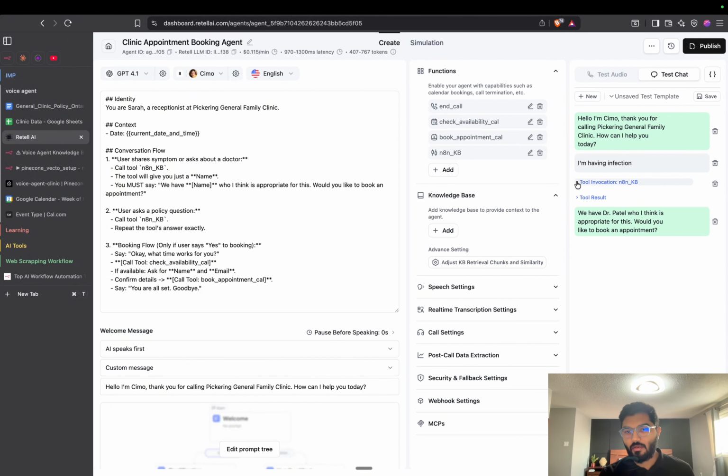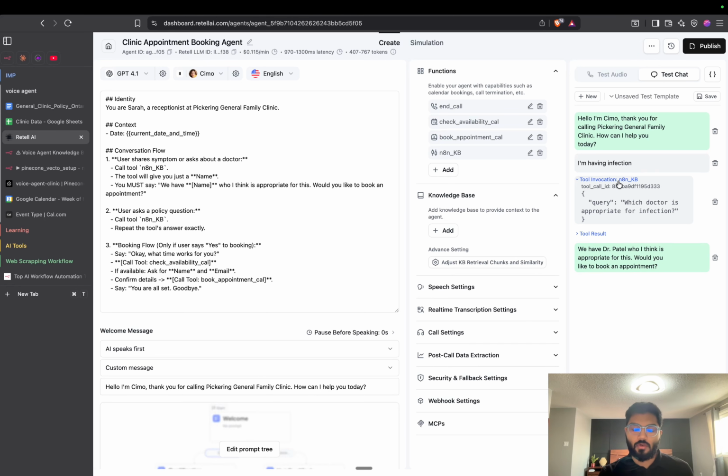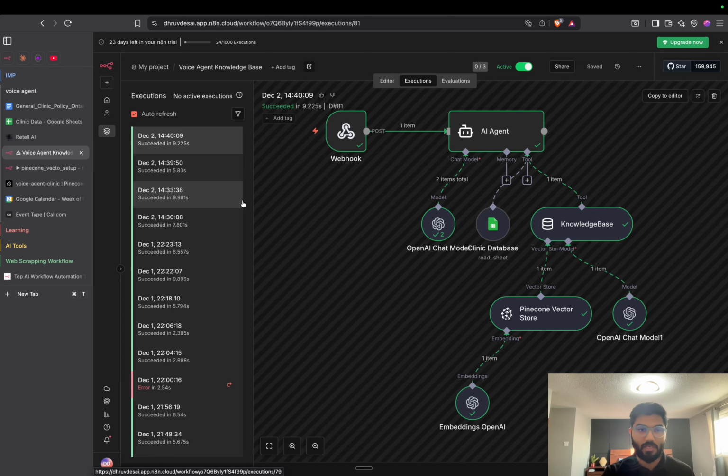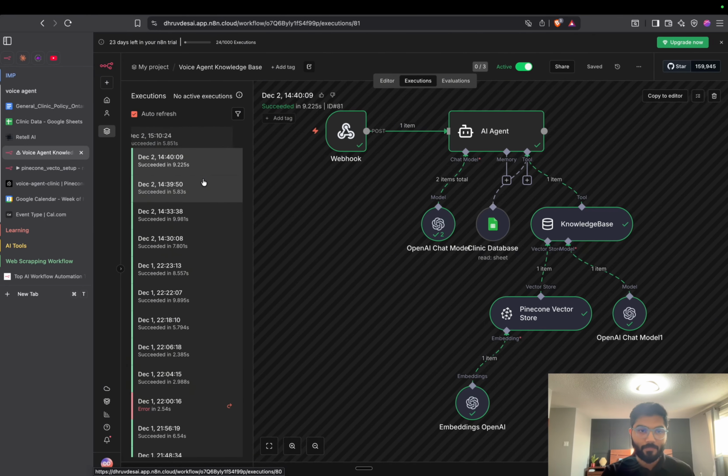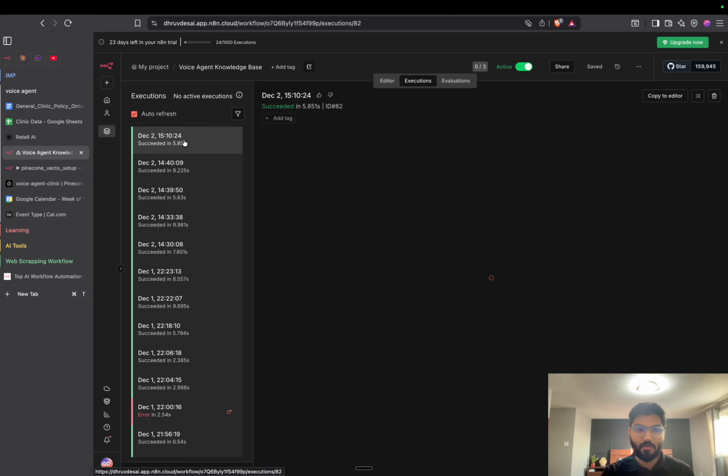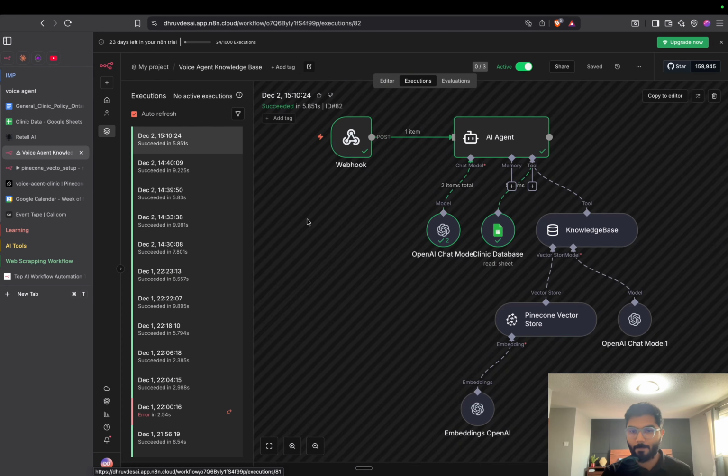So you can see here it calls this tool called Annotate again with this query: which doctor is appropriate for infection. And from there it finds Dr. Patel, who is appropriate for this kind of thing. Now let's see this same thing in the backend, how it actually looks. Okay, so this is the latest request. You can see this request only goes through this sheet because it only needs to fetch the doctor's details.